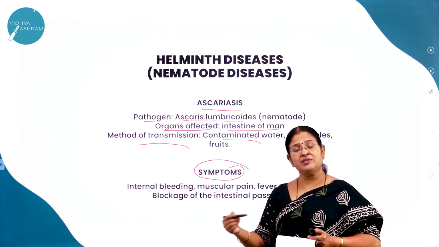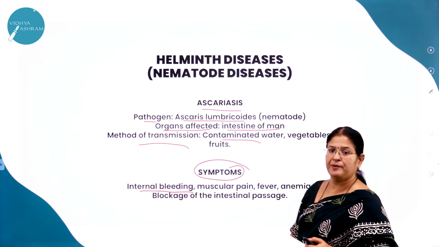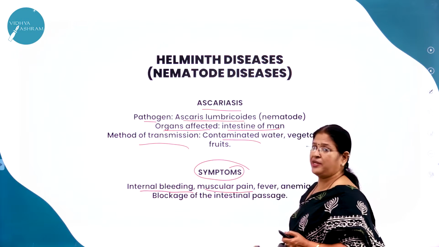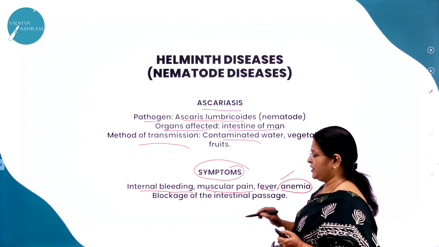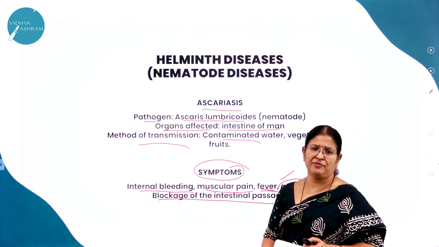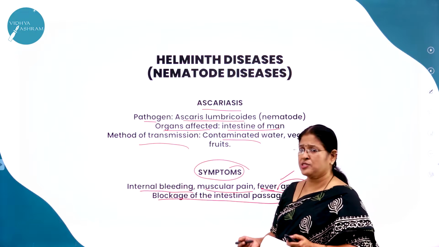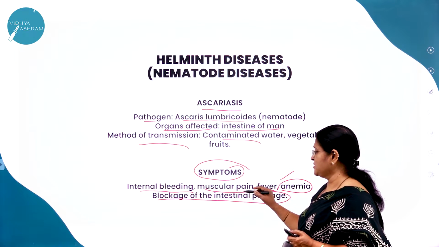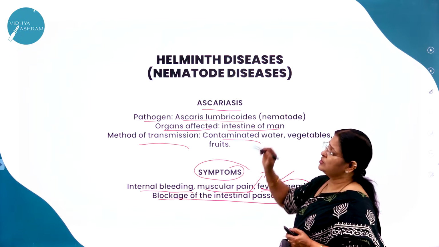Symptoms. Even this disease will have some signs and symptoms. So what are the symptoms? Internal bleeding. Sometimes internal bleeding may happen, right? But we will not come to know. Muscular pain, fever, anemia. Due to this internal bleeding, they'll become anemic. Blockage of the intestinal passage. As you know, the intestine is a very important part of the digestive system, where the major food is digested in the small intestine, and absorption also takes place there. Imagine if the small intestine is blocked, definitely the digestive system is going to get disturbed. So this is all about the helminth disease.